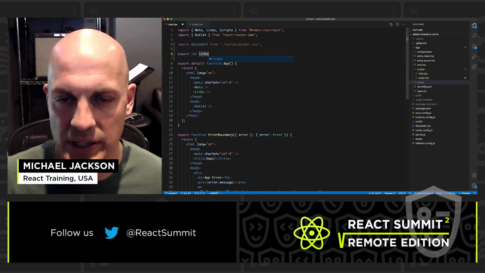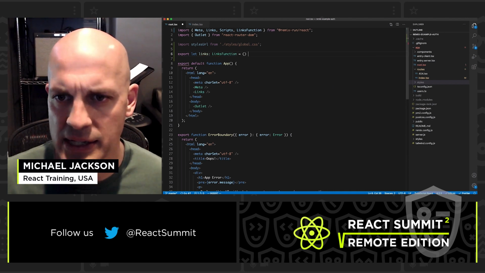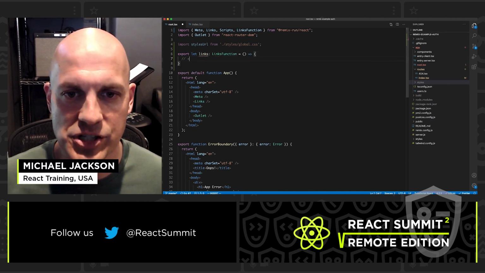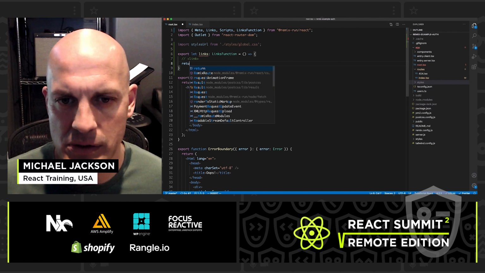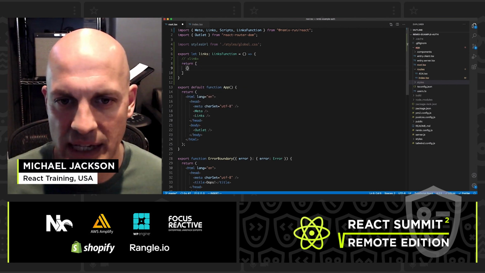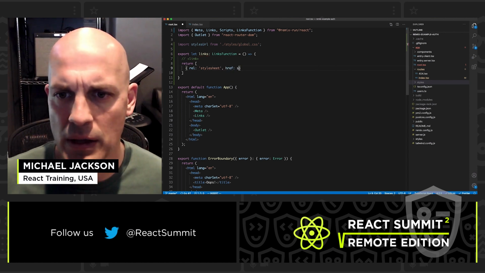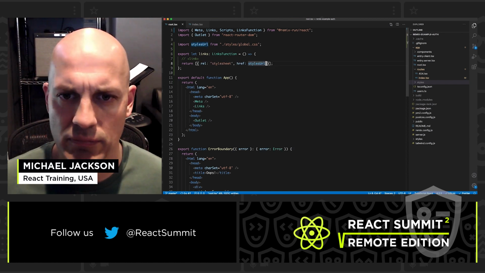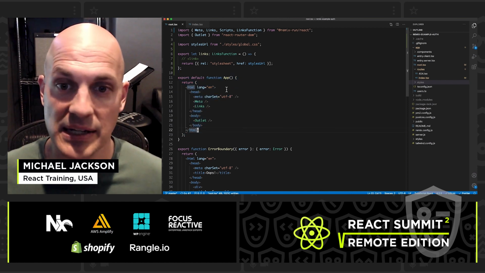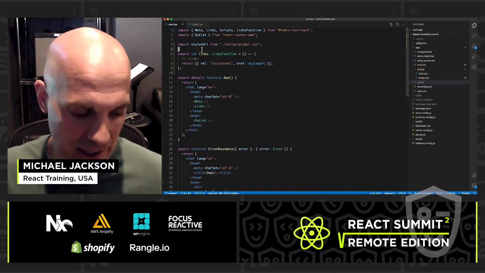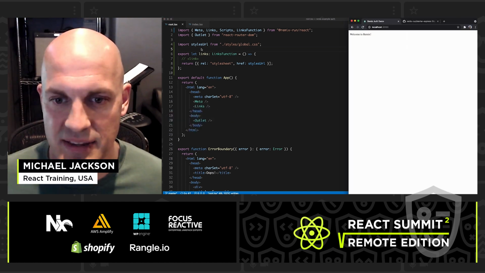And I'm going to have something here called a links function. A links function is going to be used to generate those HTML link elements, and we're going to put those on the page for you. So our links function is going to return a bunch of links that we want on the page. So in this case, we want a style sheet. Its URL is that styles URL. Okay. And so what Remix does is it now knows here's the component that I need to render, and here are also some links that I need to render in the page, just like the index route has some meta tags that it needs to render, right?